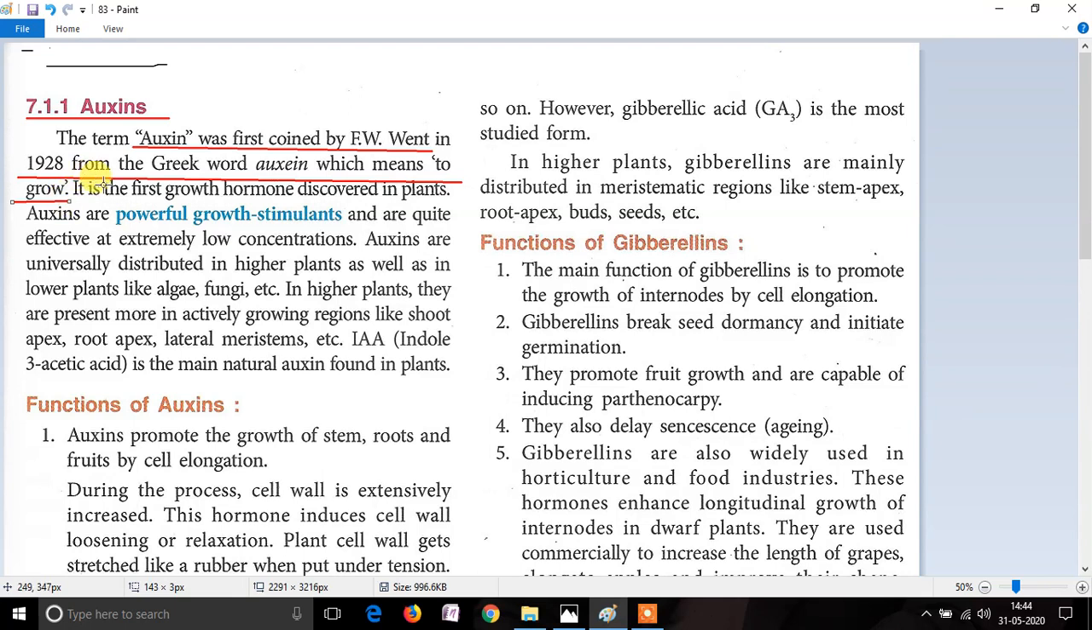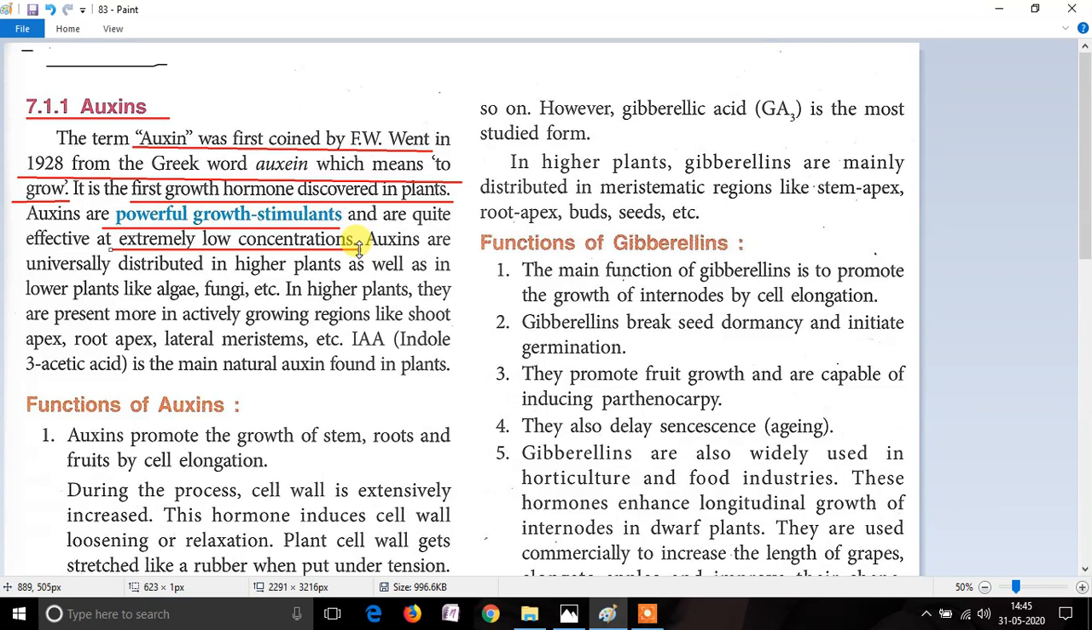This hormone was the first hormone to be studied in plants. And this hormone auxin is a very powerful growth stimulant. It helps in the growth of the plant. Even an extremely low concentration of the auxin will help in the powerful growth of the plant.